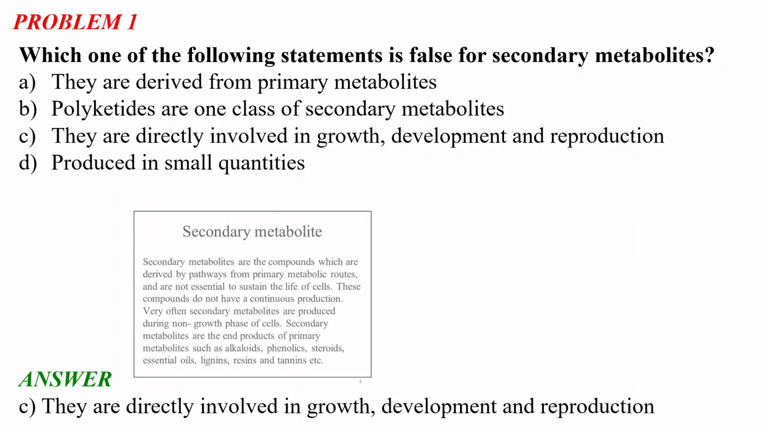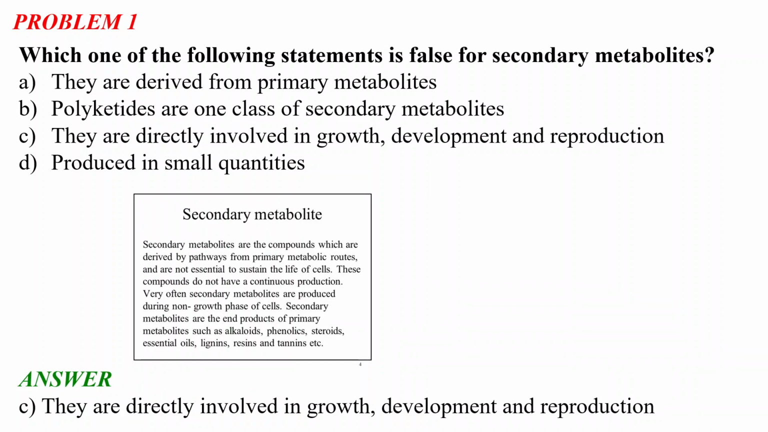Now let us look at the secondary metabolites. They are compounds derived by pathways from primary metabolic routes and are not essential to sustain the life of the cells. These compounds do not have a continuous production, and very often secondary metabolites are produced during the non-growth phase of the cells. Secondary metabolites are the end products of many primary metabolites, such as alkaloids, phenolics, steroids and polyketides, and essential oil, lignin, resin, tannin, etc.